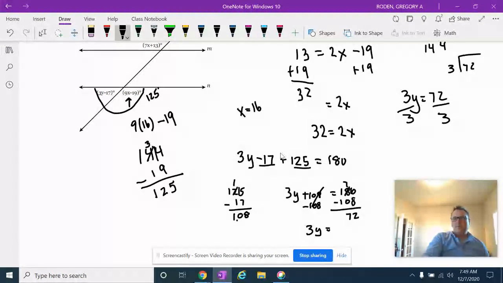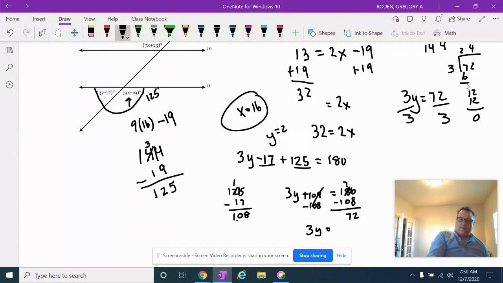3 goes into 7 2 times. That's a 6. That's a 1. That's a 12. 3 goes into 12 4 times. 3 times 4 is 12. So I'm getting 24. All right, here are my answers. X equals 16 and Y equals 24.